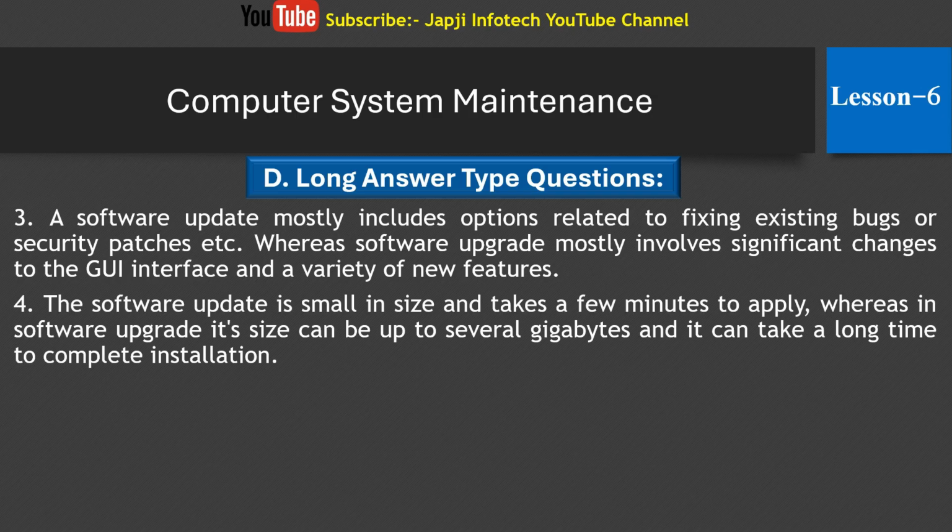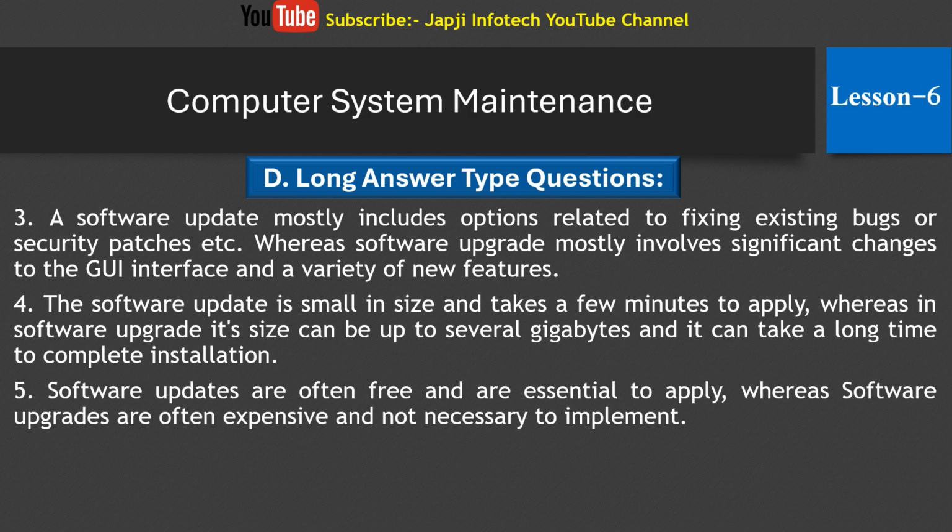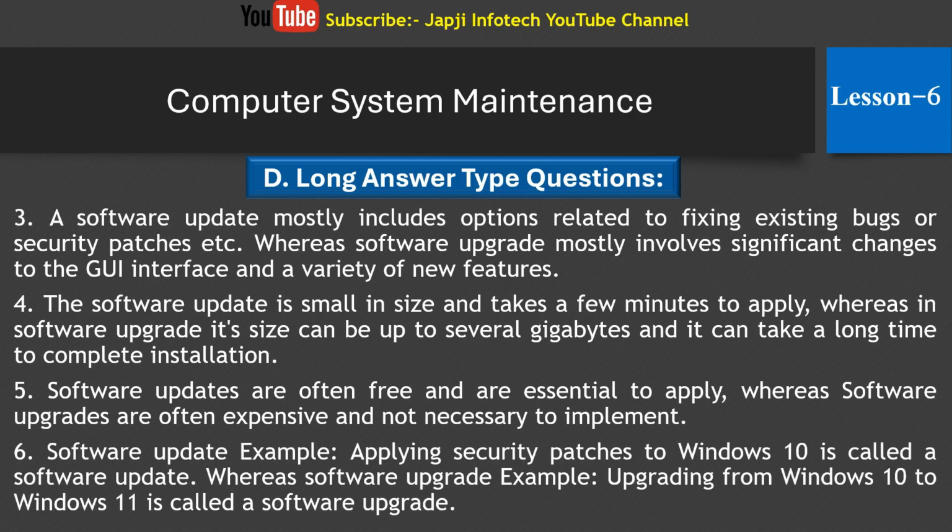Fourth one is a software update is small in size and takes a few minutes to apply, whereas a software upgrade's size can be up to several gigabytes and it can take a long time to complete installation. Fifth one is software updates are often free and are essential to apply, whereas software upgrades are often expensive and not necessary to implement.